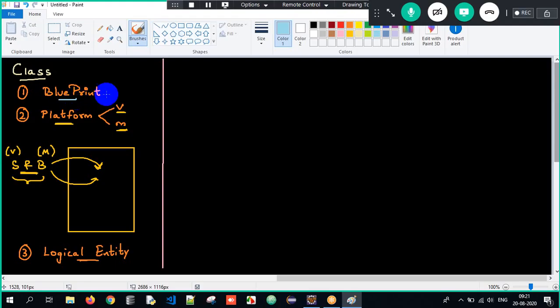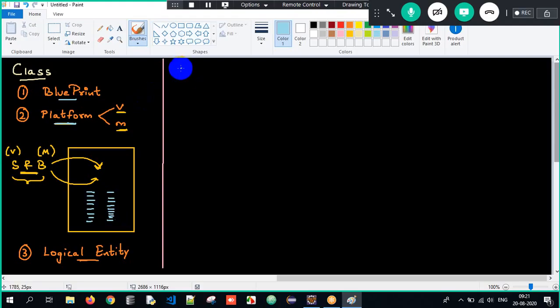Or in other words, if you don't like the first definition, it's a platform. Class is a platform wherein I can store the states and behaviors of an object, variables and methods of a particular object. So if I have states and behaviors, where am I storing it? I am storing it within the class here. So it's a platform to dump everything, right? Or we also call it as a logical entity as well. Class is a logical entity, not physical entity. Okay. So this is with respect to class.